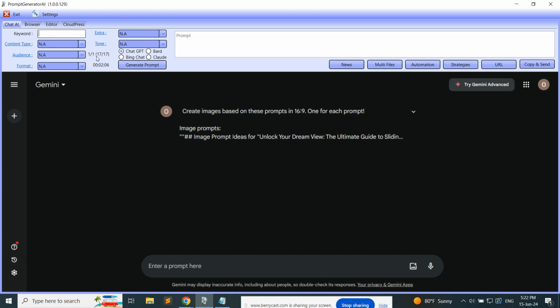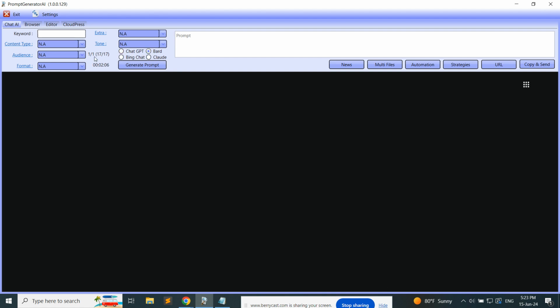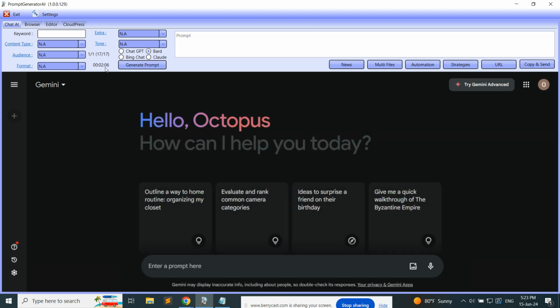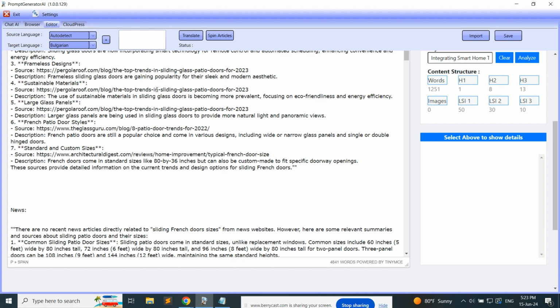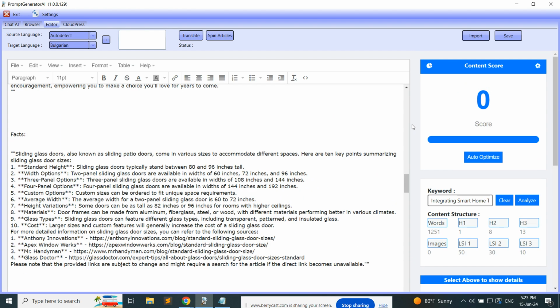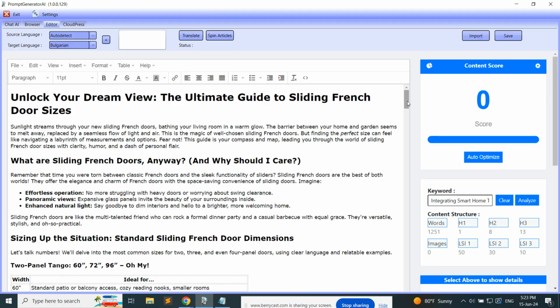So yeah, I have a 17 step flow. So based on this, each prompt, unlock the dream view, ultimate guide to sliding doors. Okay, I was using it for something else, but anyway, I'm using chats as well in my flow, like you can see Bard and all these things. But if you're using just APIs, it can probably do it even faster. So that complete research, all this what you see here, it can do in 2 minutes.